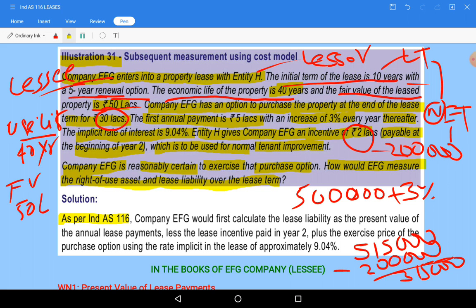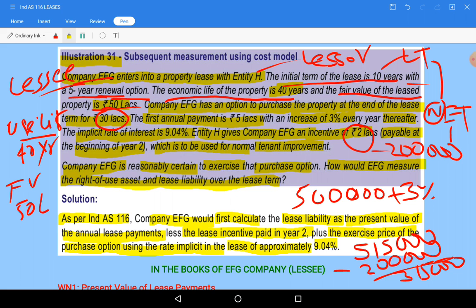As per Ind AS 116, company EFG would first calculate the lease liability as present value of annual lease payments less incentive paid in second year plus excess purchase price option using the implicit rate of return approximately 9.04%, okay, or 50 lakhs, whichever is the value, that value they will take, whichever is more appropriate, more realistic, that we will be taking. Okay, fair value or present value of lease payments, whichever is higher, that will be considered.